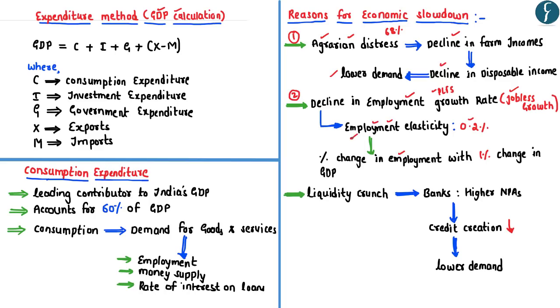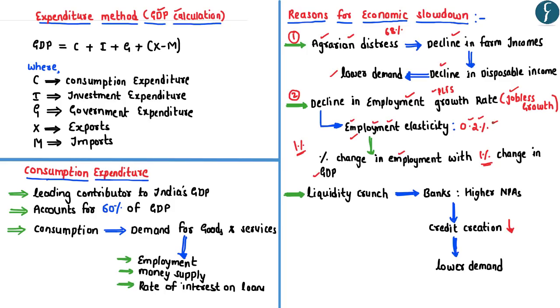So the employment elasticity measures the ability of the economy to create jobs with an increase in its size. Ideally, with a 1% change in the GDP, there should be a 1% change in the employment. In other words, the employment creation in an economy should be commensurate with the changes in the GDP. However, the employment elasticity in India is hardly around 0.2%, which means that with a 1% change in India's GDP, the change in employment is hardly around 0.2%.